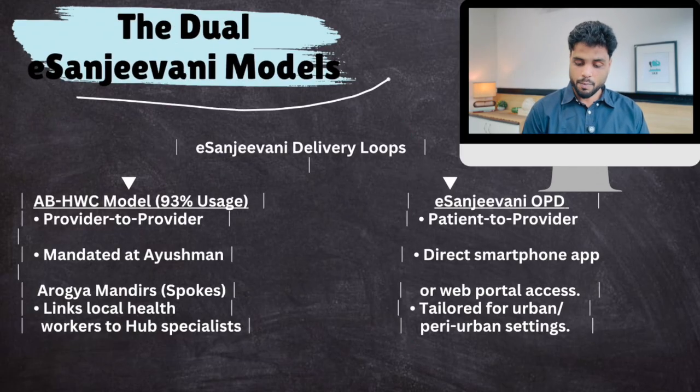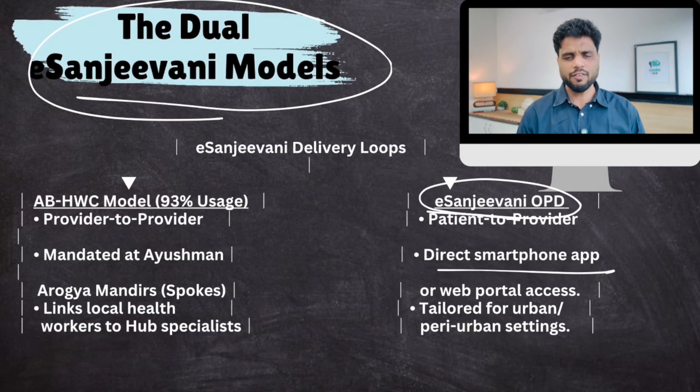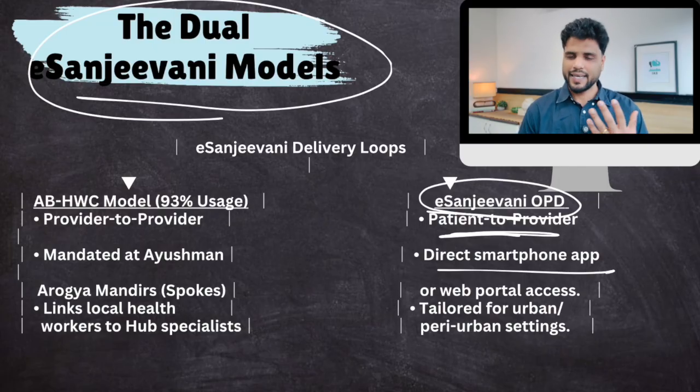Now, the eSanjeevani model has two branches. One is eSanjeevani OPD. You directly download the smartphone app and consult your doctor. But for that, you need to be more tech savvy. Rural people in some parts of the country are not that tech savvy.